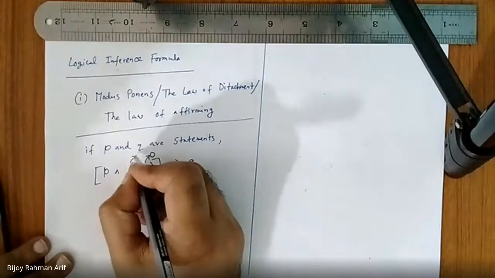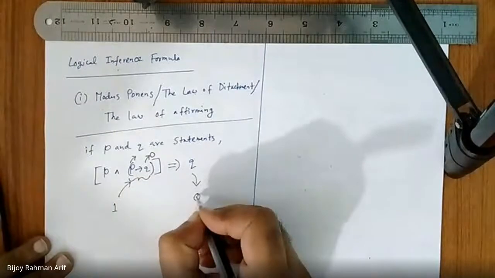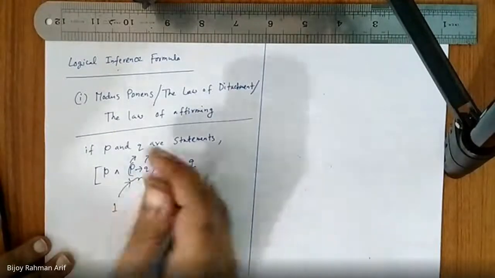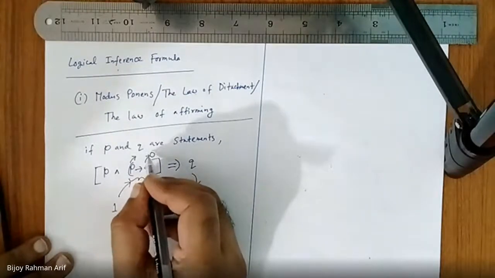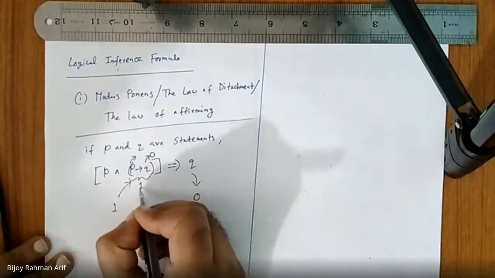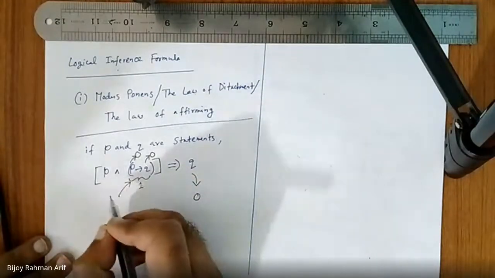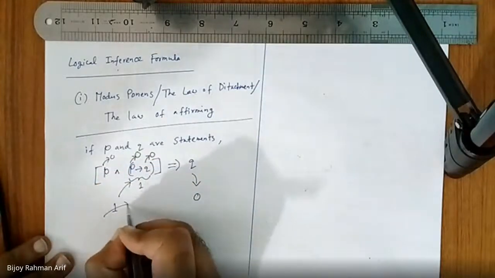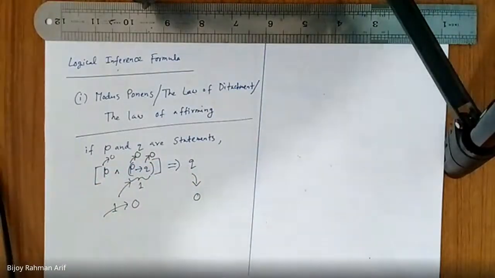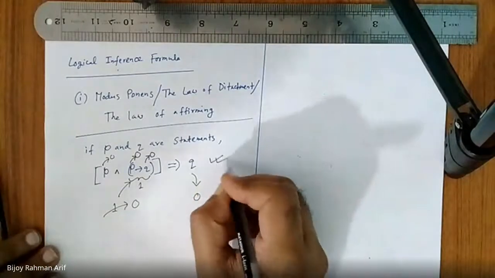Now Q is 0. To make the whole left hand side 1, to make P implies Q 1, we have to make P also 0. Then if P becomes 0, definitely the left part is not 1. This one is 0. Did you get it? So only by analyzing these two cases, we understand this one is true.